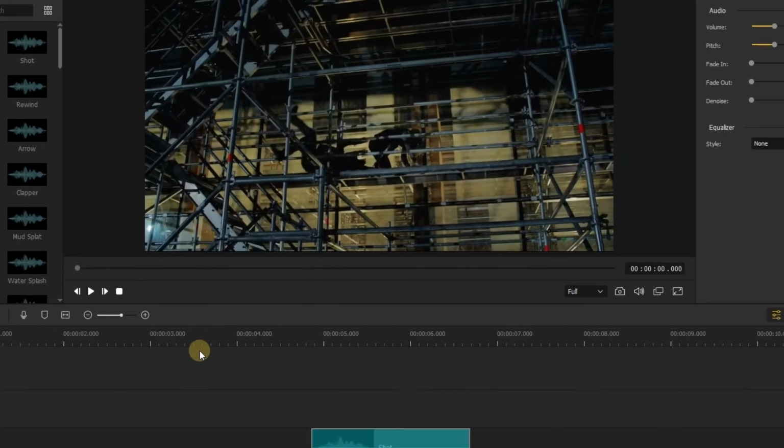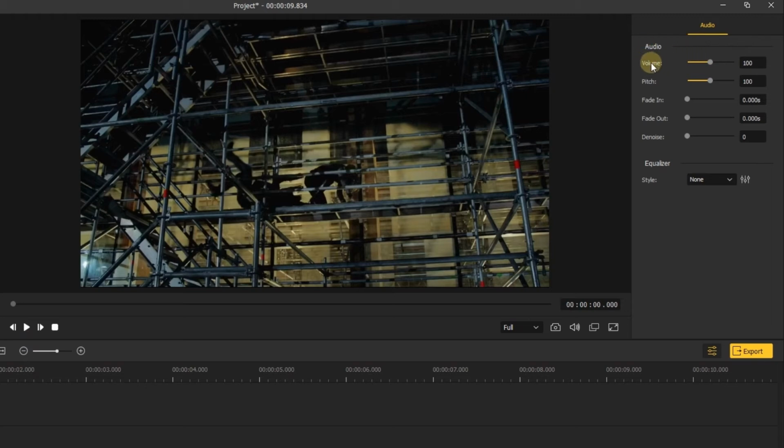Or you can go to the right, you can adjust the volume, pitch, fade in, fade out, denoise of the audio. Move down here, you can also change the equalizer of the sound effect, choose the different style.